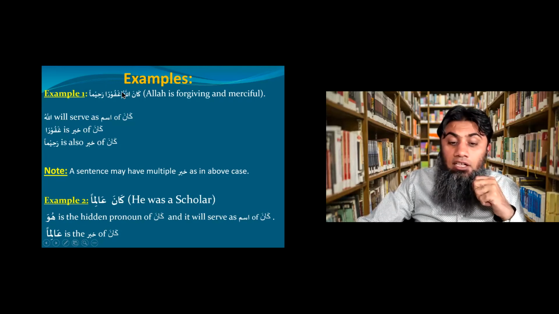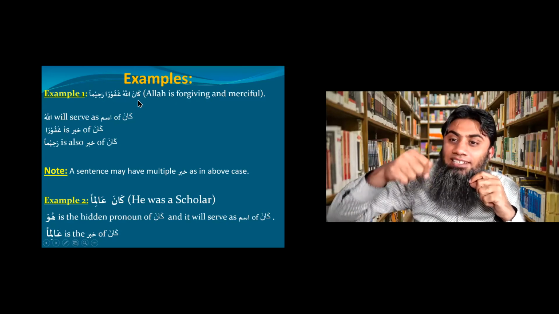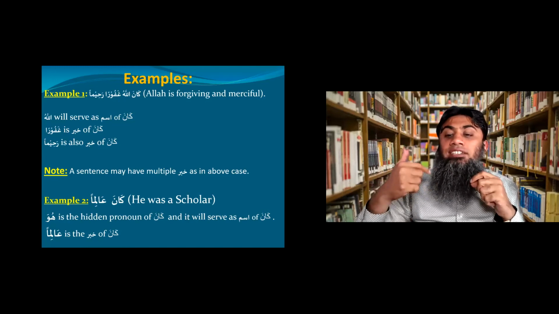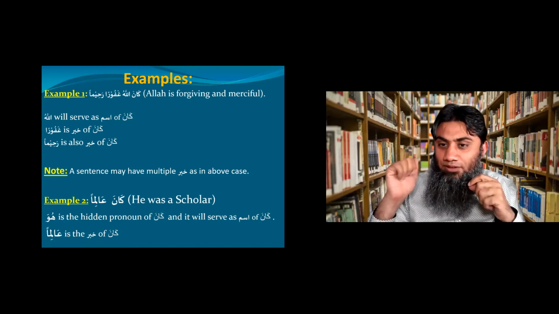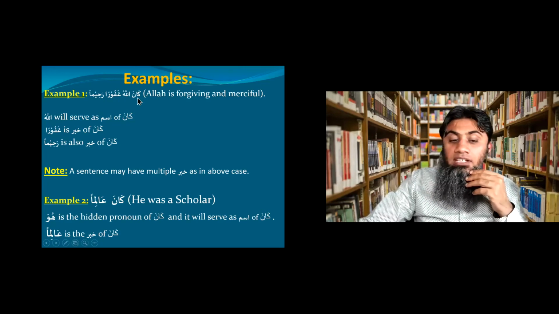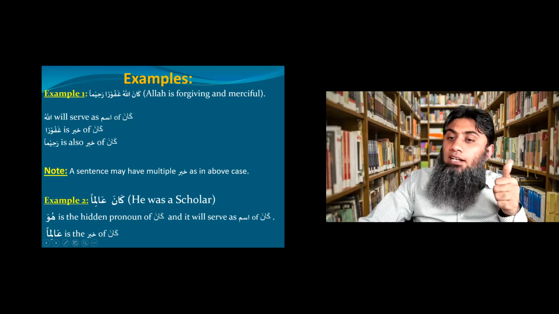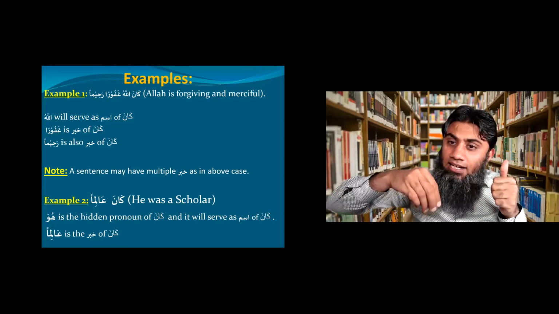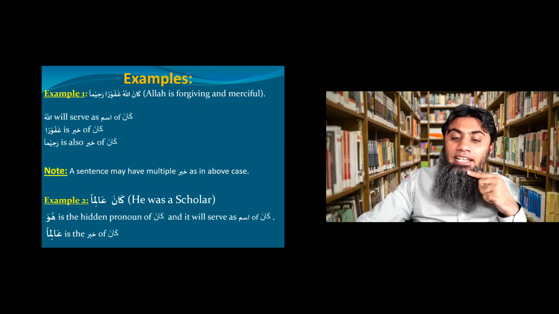In case this Allahu was missing from here, which means the sentence was kana ghafuran rahiman, then what would you say? You say that the ism of kana was inside the kana and that was he. And then you translate as he is forgiving and merciful. You got this point? So what I was saying is that after kana, you need ism of kana, and ism of kana could be inside kana or outside the kana. As in this case, Allahu is outside kana, serving as the ism of kana, and then Ghafuran and Rahiman will serve as the khabar of kana. Ghafuran khabar number 1 and Rahiman khabar number 2.